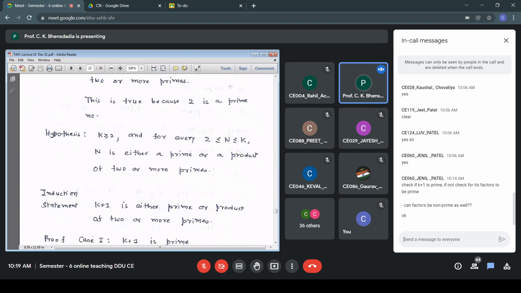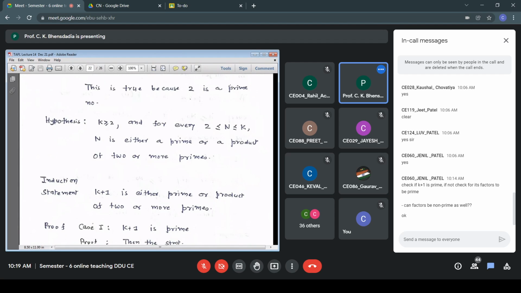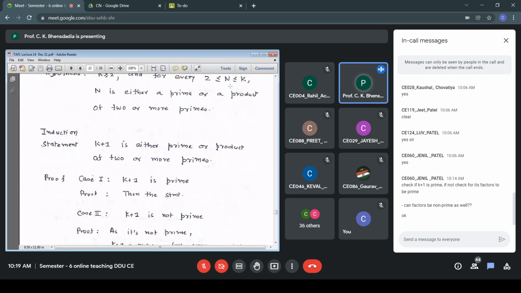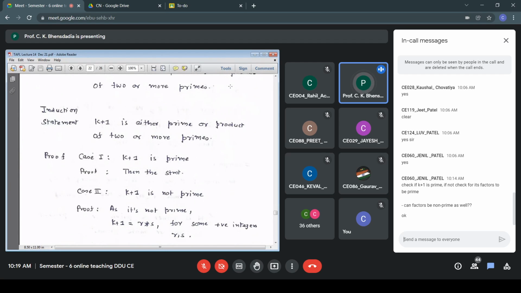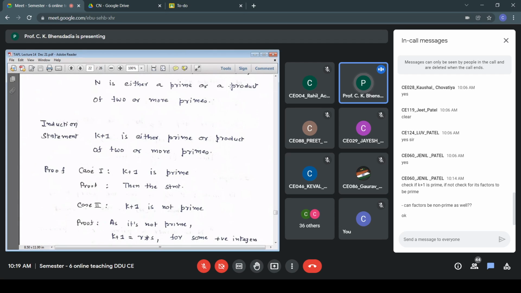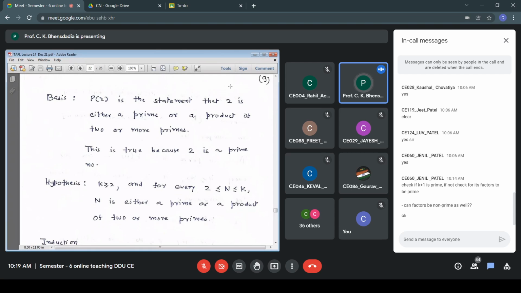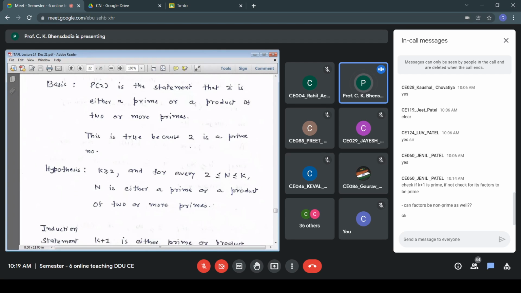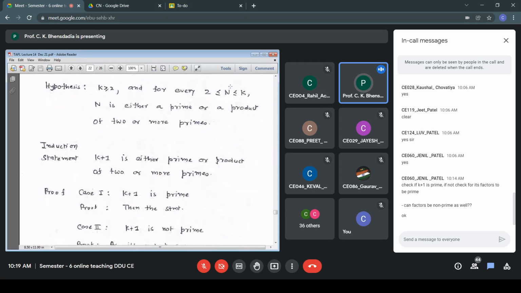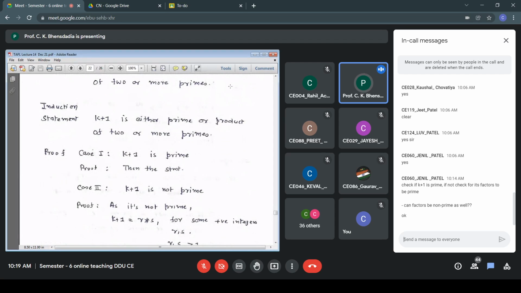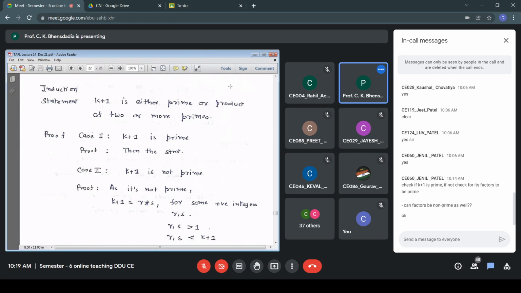Either it is prime or it is not prime. That's it. If it is prime, there is nothing to be proved. If it is not prime, then we used the hypothesis. We said it's factorable, that is the meaning of not prime, factorable in the range 2 to k. That is required to use the hypothesis. And that is the reason we have gone for the stronger form of PMI. Not only for a single value do we require the statement to be true. For the entire range of n from 2 to k, the statement has to be true. It is required. Only when the statement is true for the entire range can we say k plus 1 is prime or factorable into primes.